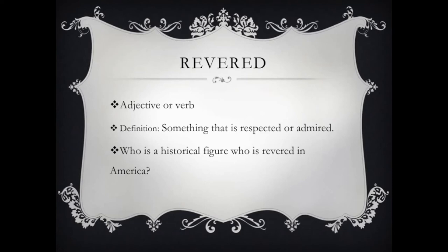So maybe you have heard a person who is a minister referred to as a reverend. That comes from the same base word as the word revered comes from. Now think about this question. Who is a historical figure who is revered in America? Think about your answer and write that person's name on your vocab sheet.